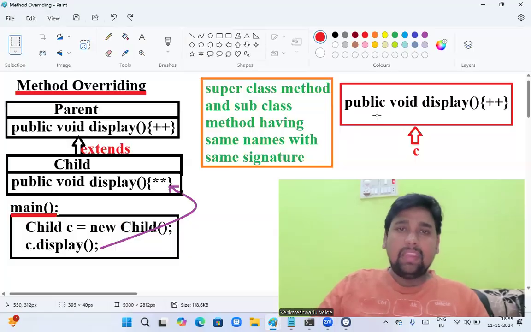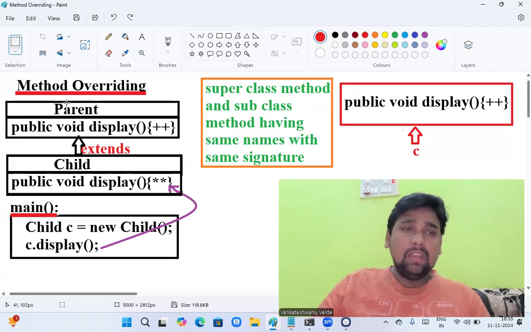You can see here, I'm taking a scenario. Now, what is method overriding? Superclass method and a subclass method having same names with same signature. Just take this scenario. There is a class called parent class and there is a child class. Child is a subclass of parent. The parent class is having the method public void display. You can see here, display is a method with how many arguments? This is a method with zero arguments and it has some plus plus logic.